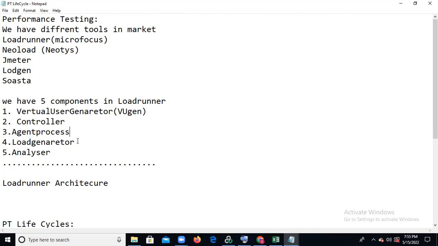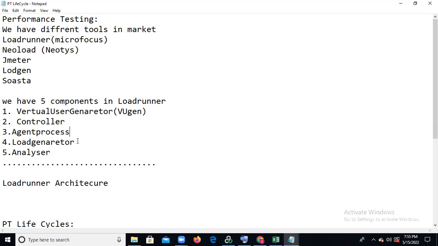Yes, our daily activities are nothing but recording the script, and after recording, you need to do some script enhancements. Once the script is ready, we push it to the Controller and execute it from the point of view of multiple users. You need to analyze the results, and if there are any issues, you find them and execute again. So this is our daily duty.